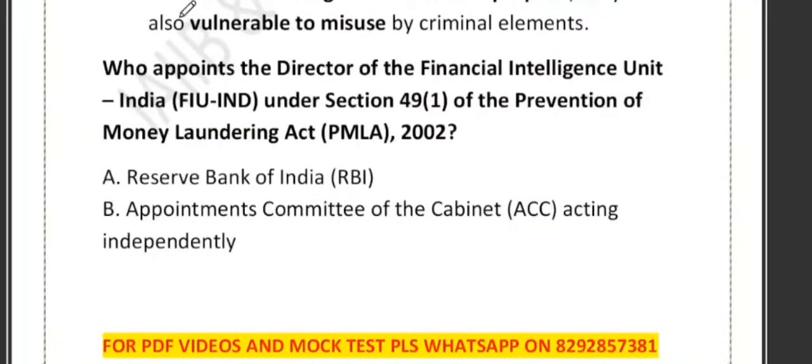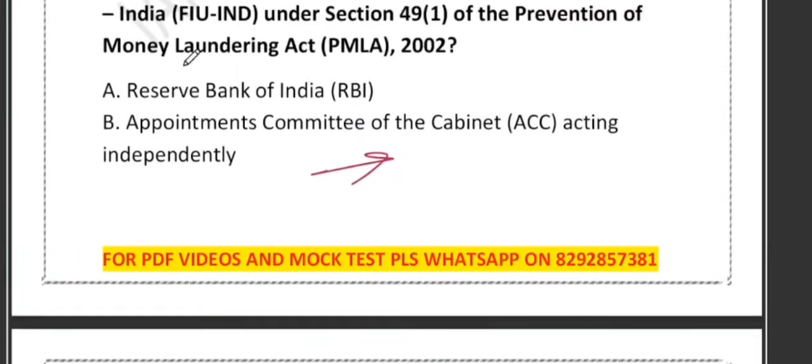The next question is: who appoints the director of FIU? That is a very good question. The director of FIU is appointed by whom? That is what the question is all about, as per the PMLA Act. The options are RBI, Appointments Committee of the Cabinet, Central Government, and Ministry of Home Affairs.